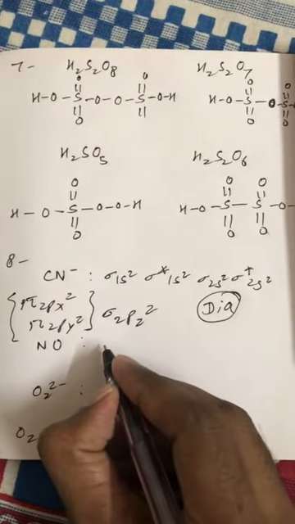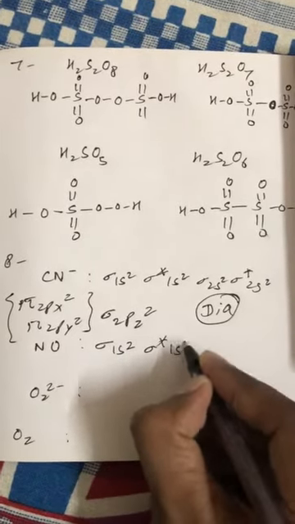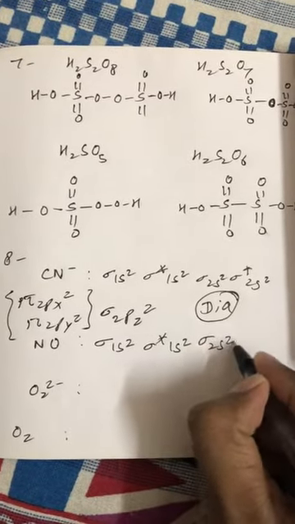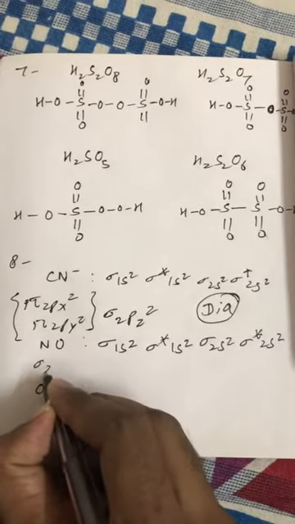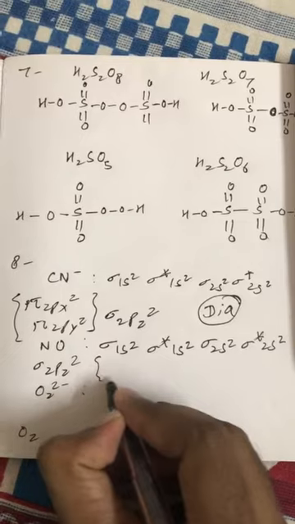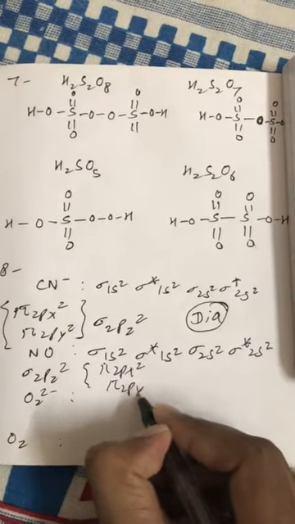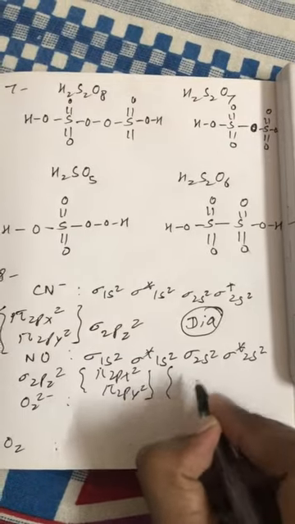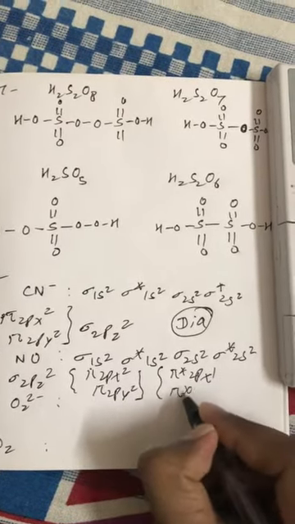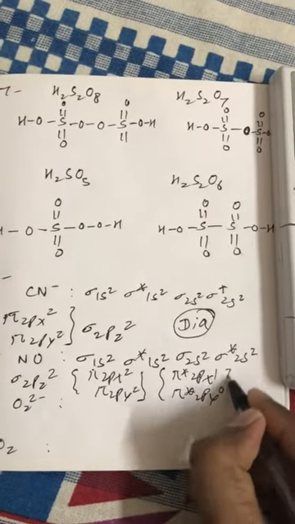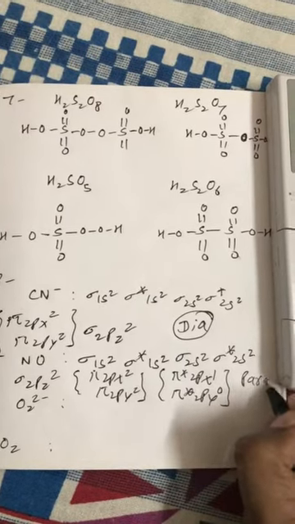In NO it is sigma 1s2, sigma star 1s2, sigma 2s2, sigma star 2s2, sigma 2pz2, pi 2px2, pi 2py2, and then pi star 2px1, pi star 2py0. So here we have one unpaired electron, that's why it is paramagnetic.